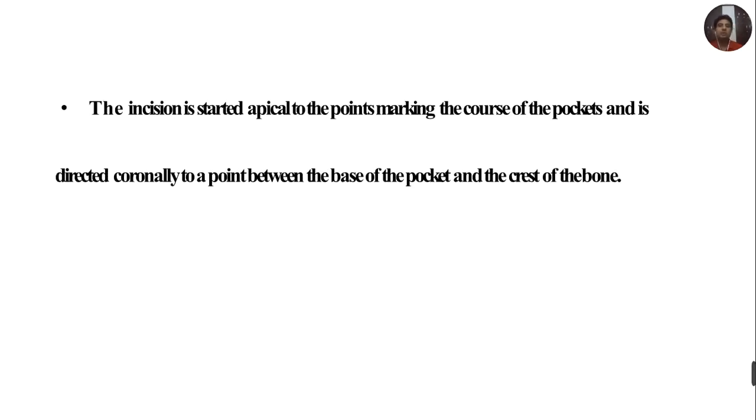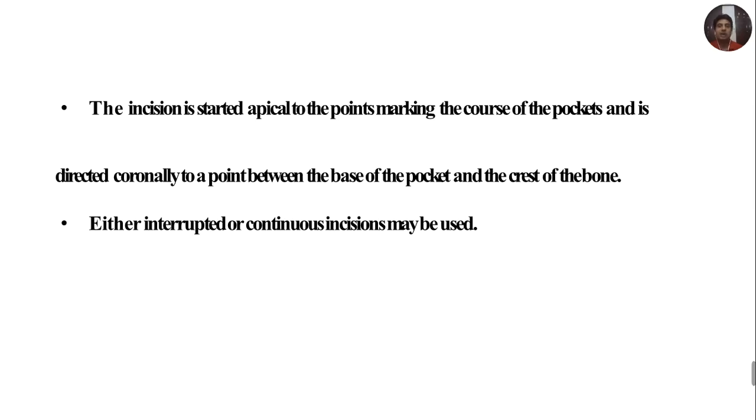Now the incision will start. The incision we give in gingivectomy is called an external bevel incision. This is a very important viva question. In gingivectomy usually an external bevel incision is given, while in flap surgery an internal bevel incision is given. The incision is started apical to the points marking the course of the pockets and is directed coronally to a point between the base of the pocket and the crest of the bone.